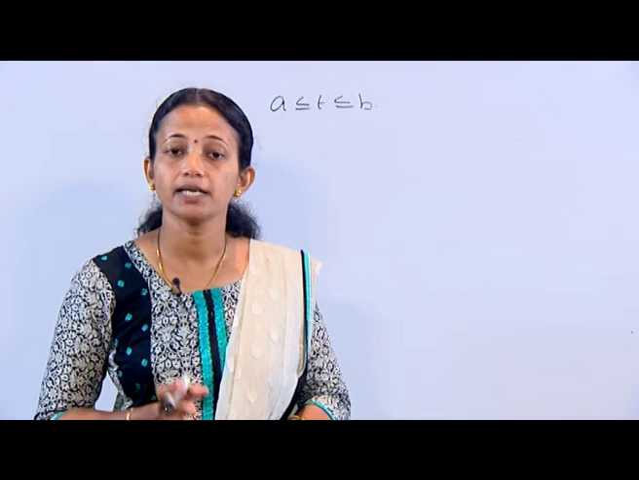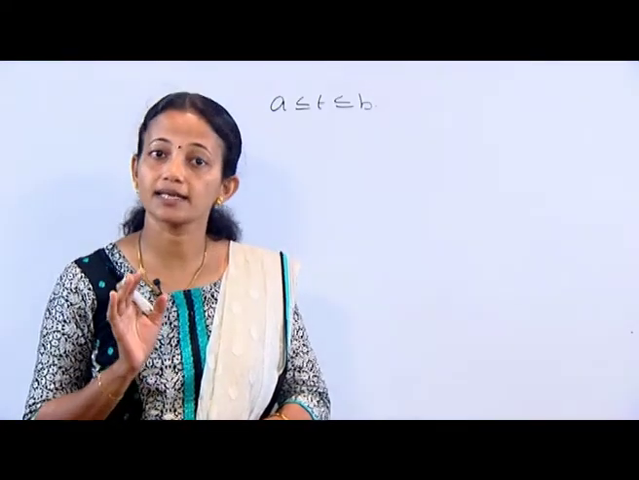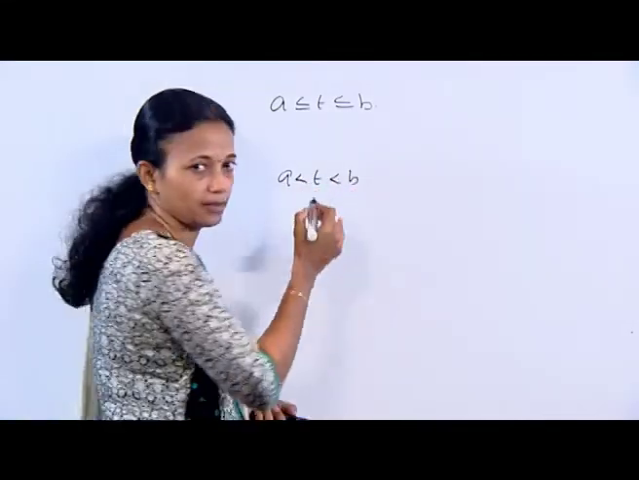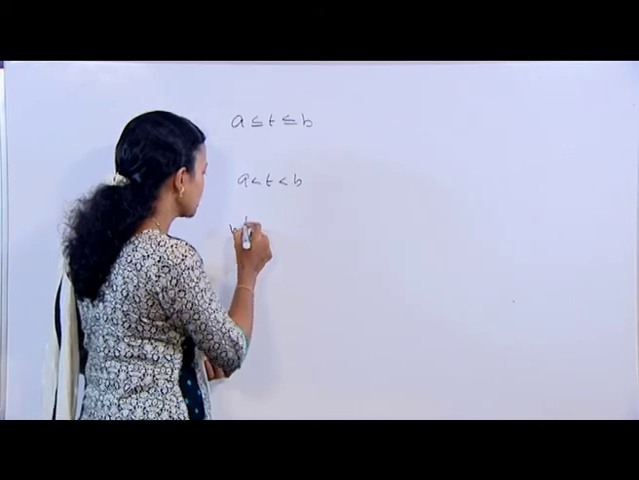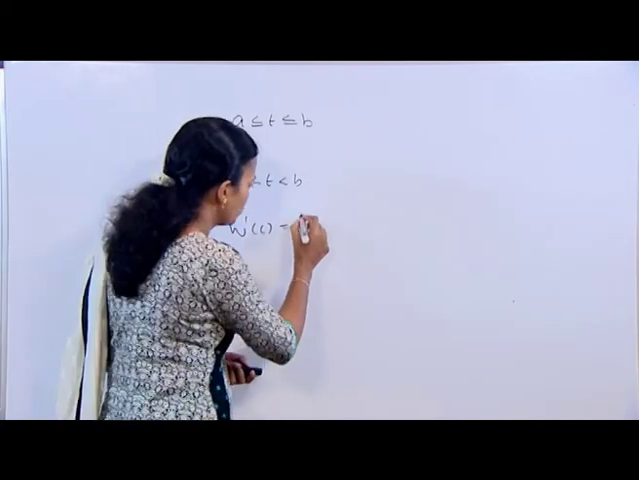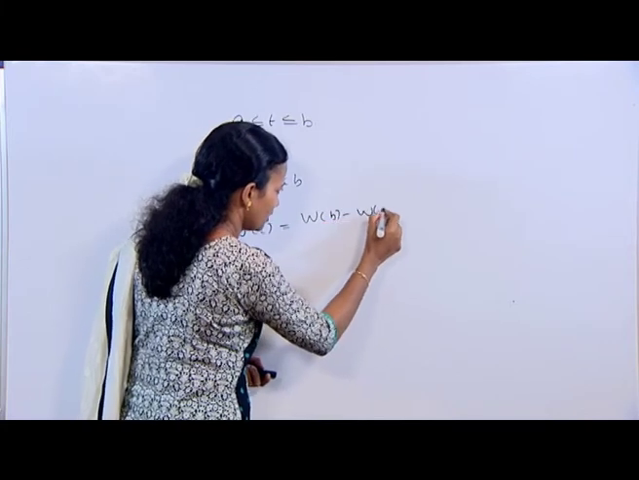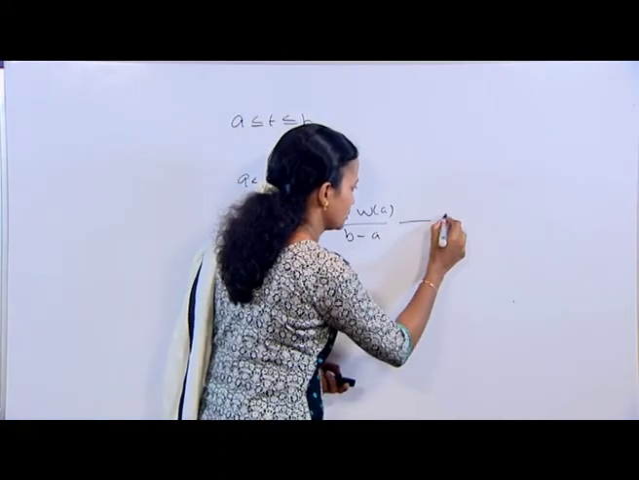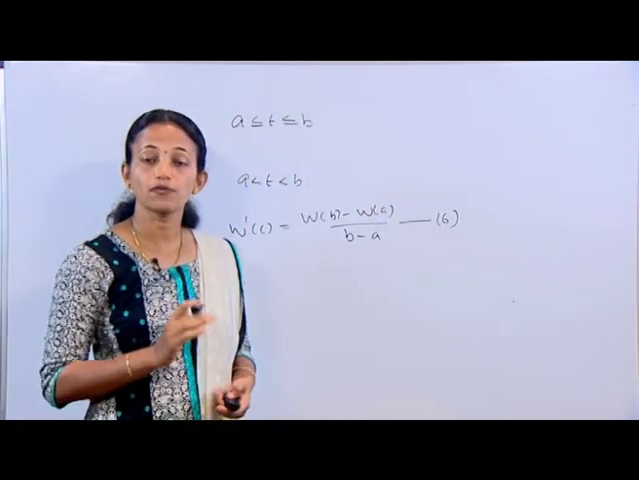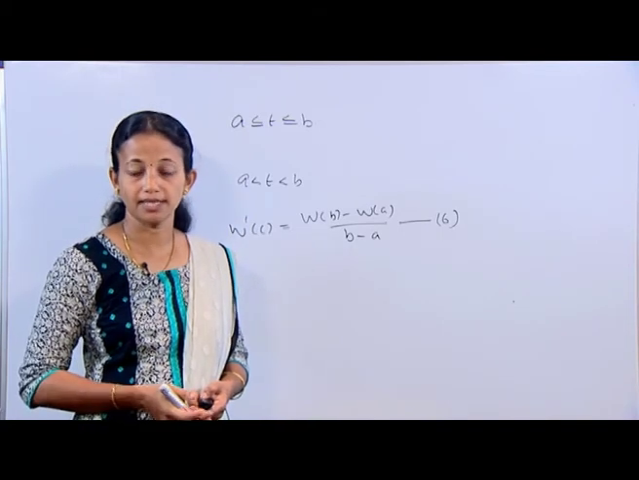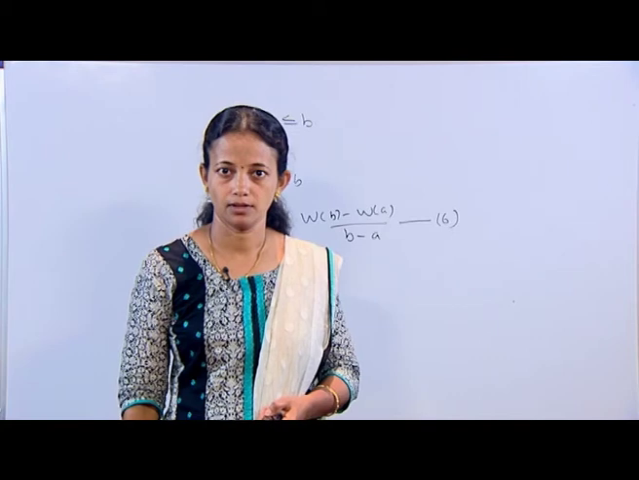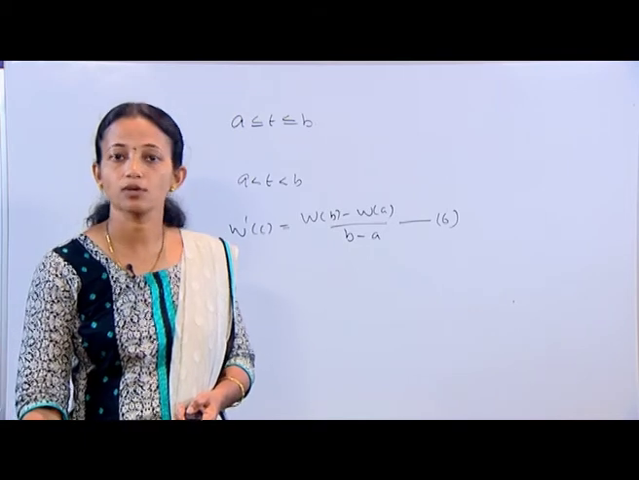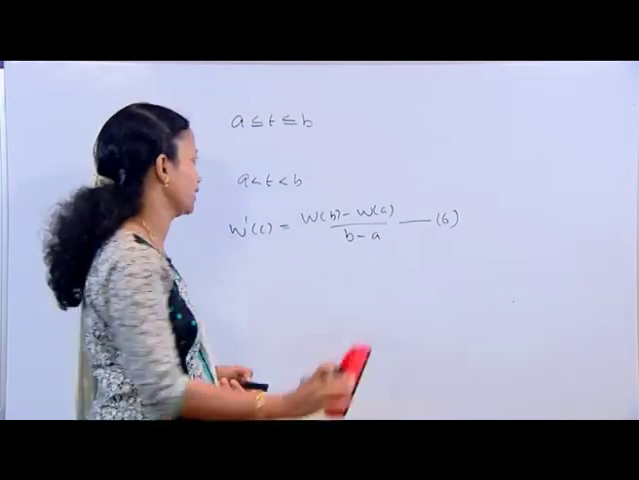To be precise, it is not necessarily true that there is a real number c in the interval a less than t less than b, such that w dash of c is equal to w(b) minus w(a) by b minus a. Equation number 6. The following example illustrates that the mean value theorem does not hold. Consider the function w(t) is equal to e raised to i t on the interval 0 less than or equal to t less than or equal to 2 pi.